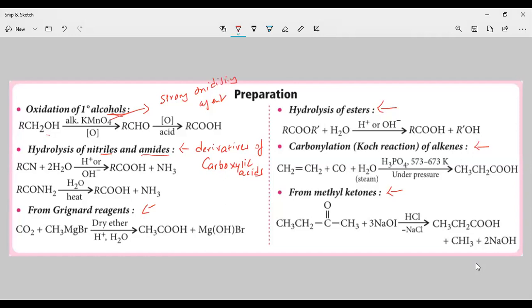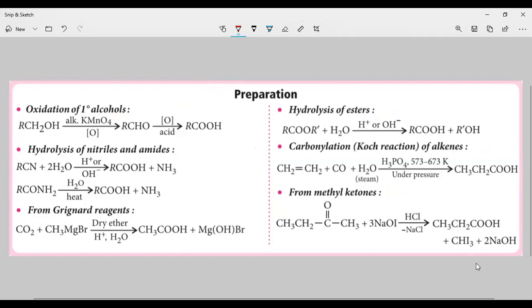The reaction won't stop here. It will further proceed to the carboxylic acid, because we are making use of a strong oxidizing agent. Next, hydrolysis of nitriles and amides. Cyanides and nitriles are the same. Nitriles and amides on hydrolysis give carboxylic acid and a byproduct, ammonia.